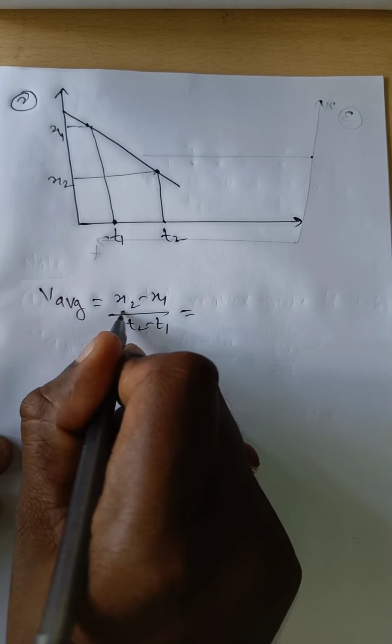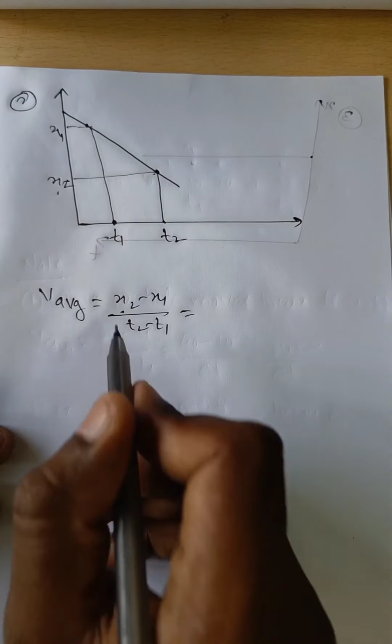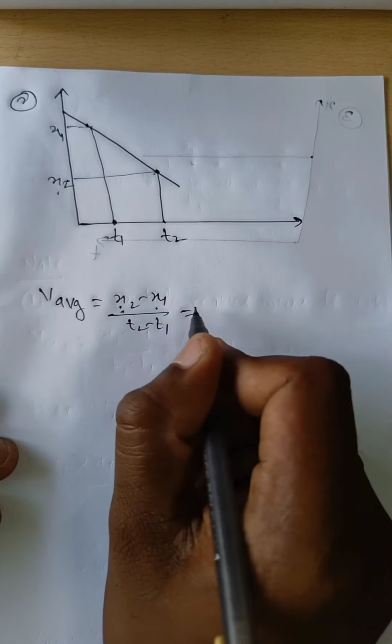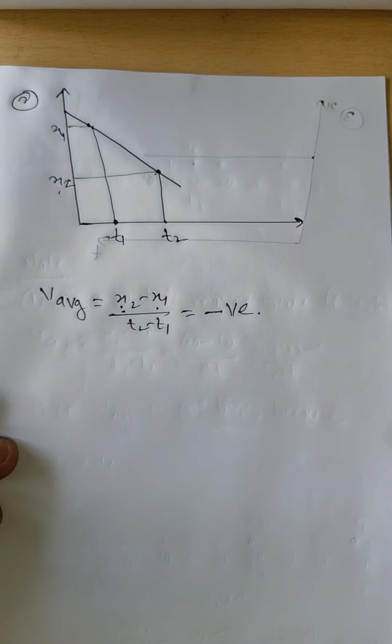Now x2 is less than x1, therefore the average velocity value is negative.